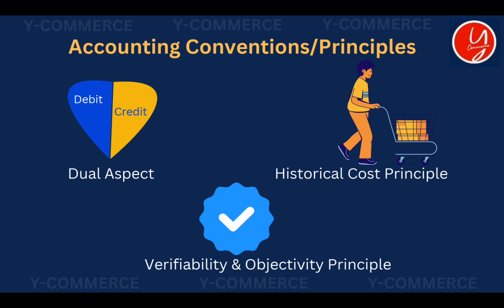The very first accounting principle is the dual aspect principle. The dual aspect principle says that every transaction that happens in a business will have at least two aspects, a debit aspect and a credit aspect. Debit and credit mean nothing else than two opposite sides. Don't take any other meaning for debit and credit. In accounting, debit and credit mean two opposite sides. That's all. So every transaction we record in accounting will have two aspects, two sides.